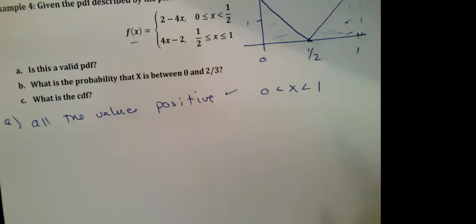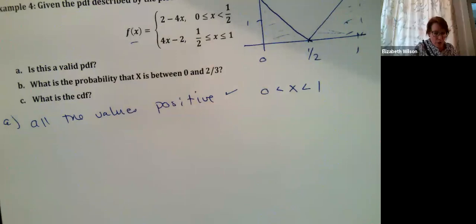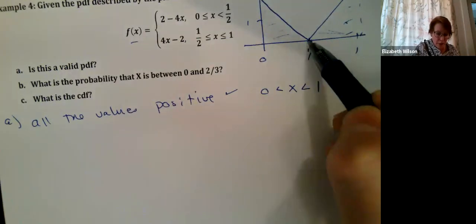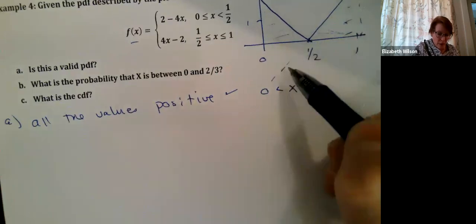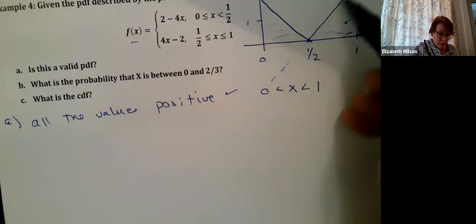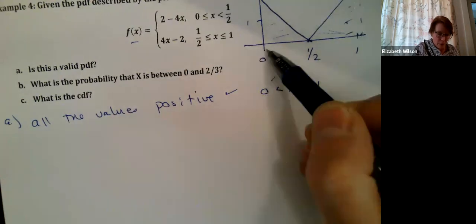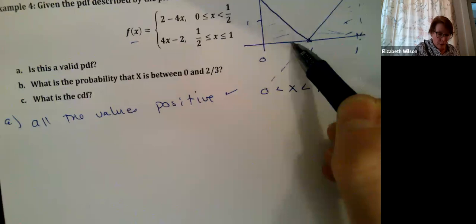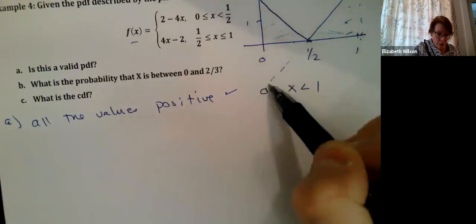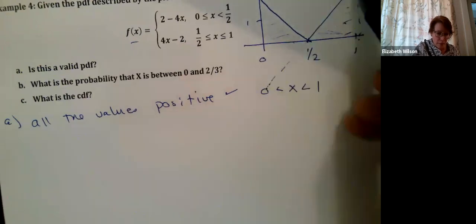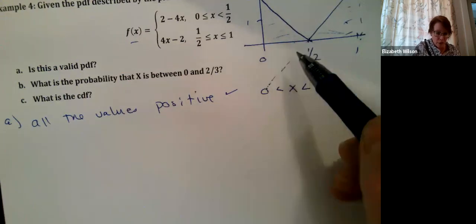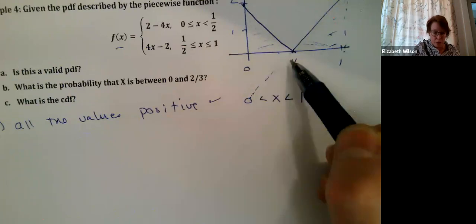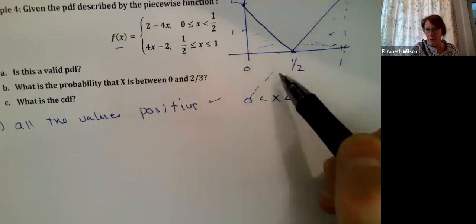An example of when things are not positive: if I were to continue this graph down, say I just used this function between 0 and 1, with a negative y-intercept representing my PDF, then the y values between 0 and 1/2 would be negative.